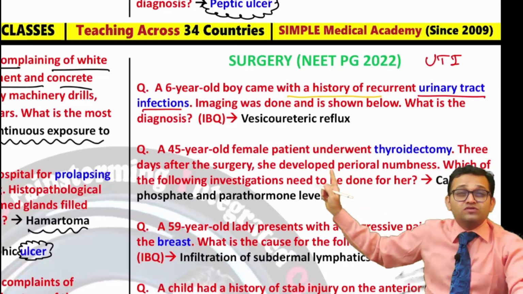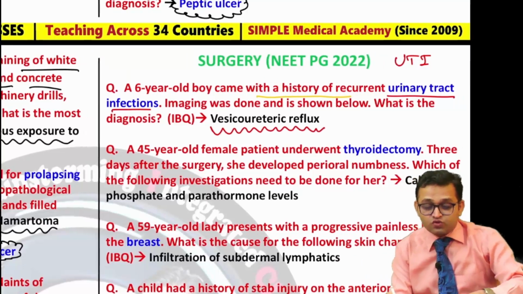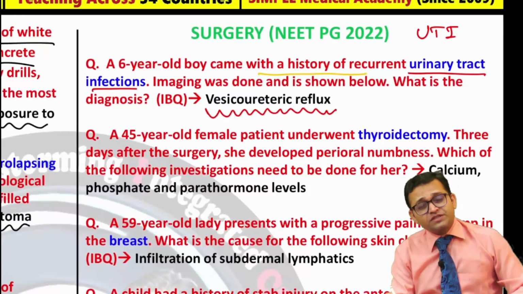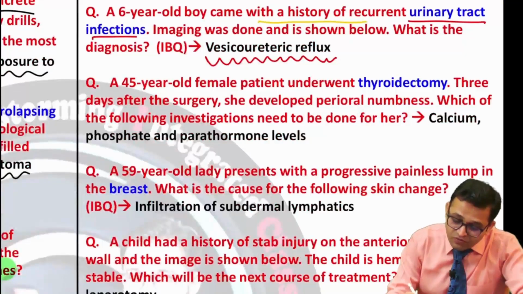Yes, an image based question was given. What is the diagnosis? So the answer was vesicoureteric reflux. So don't leave this UTI topic. It is common in females as well as in children. Now the next topic was thyroidectomy.